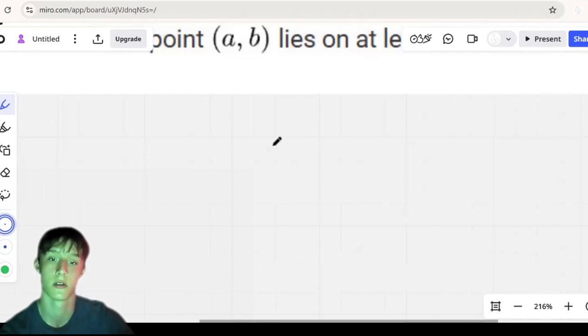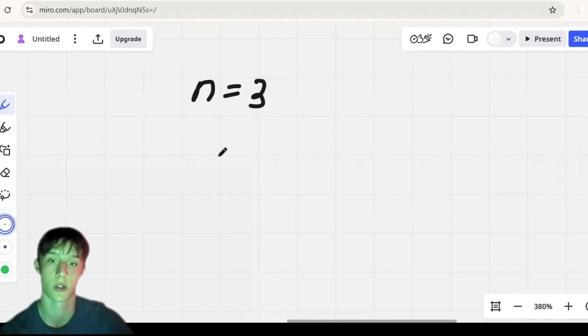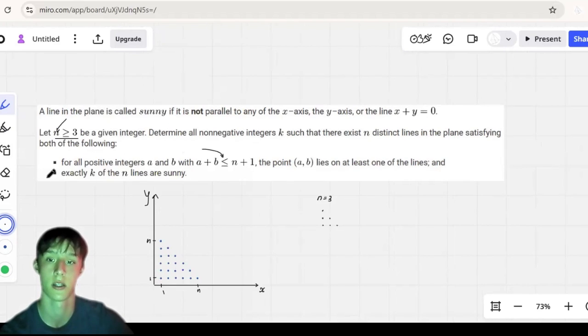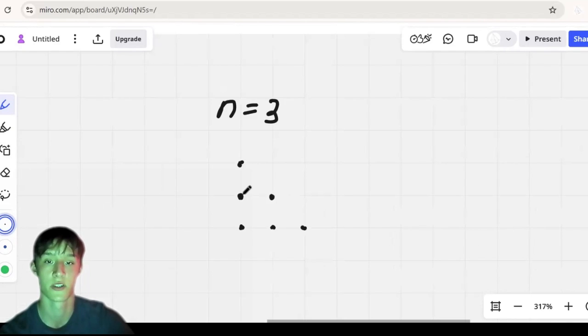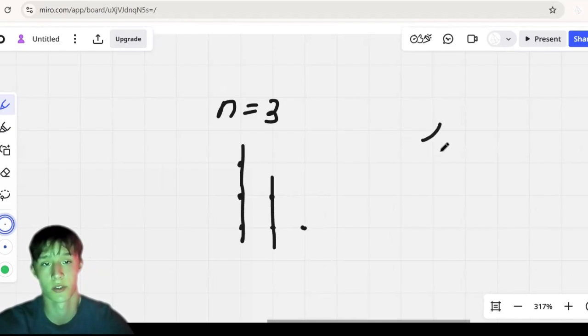The first thing you always want to do is try to look at small cases. So for n equals 3, if we have a lattice like this, we want to determine all non-negative integers k such that there are n distinct lines, and we want k of them to be sunny. Obviously, we can achieve k equals 0 by drawing 3 parallel lines. So k equals 0 is always possible.